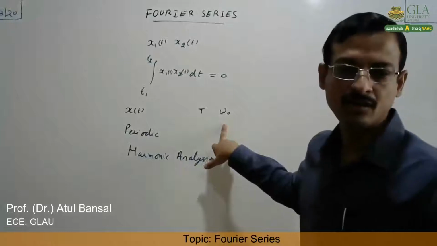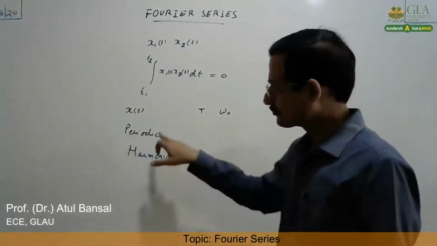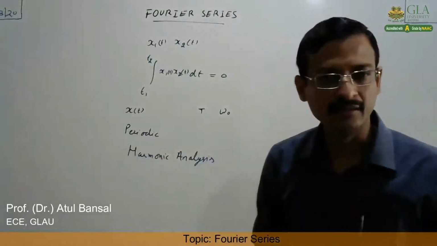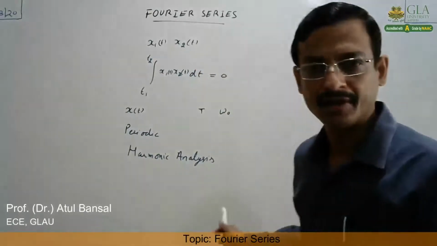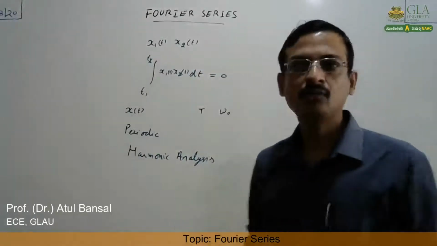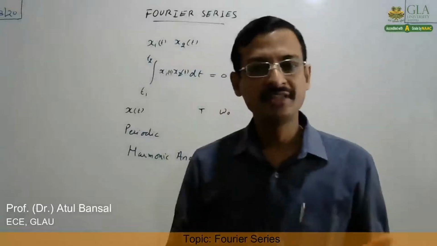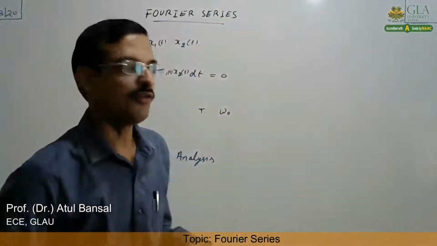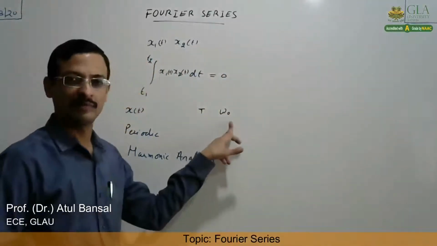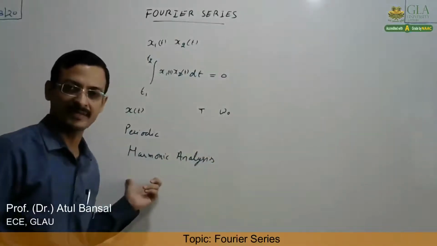The harmonic having the frequency n omega naught, that n, we call the nth order harmonic. So in electronics and electrical engineering, harmonic analysis is very important. For any signal, we want to find out how much DC component is present in it, how much fundamental frequency component is present in it, and how many harmonics are present in it.